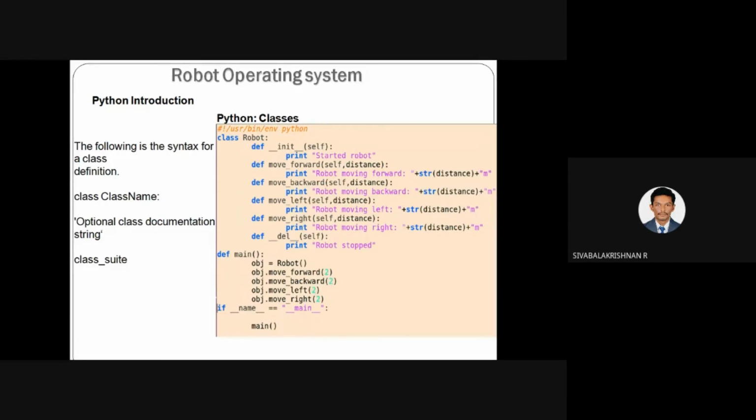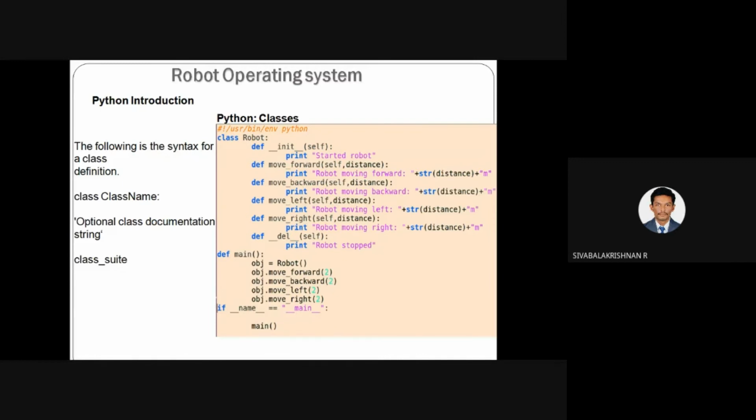So def move underscore forward self comma distance. So here, always in every function you have to use self. So that is the constructor of your class. So after that self, you can specify the argument whichever is required for the corresponding function. So here the distance is my argument.